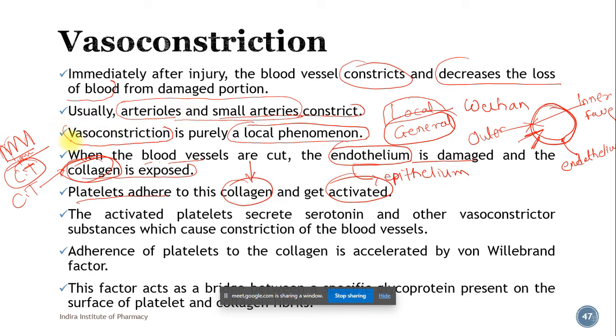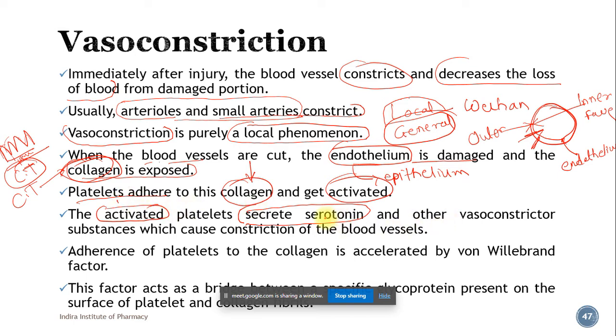The platelets which get activated, or alerted, secrete serotonin, a chemical released by the activated platelets.